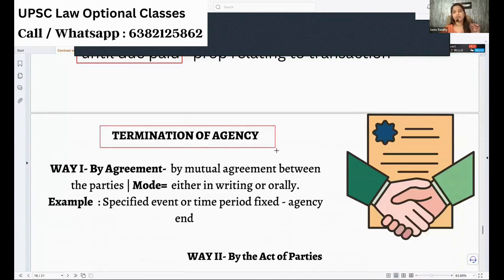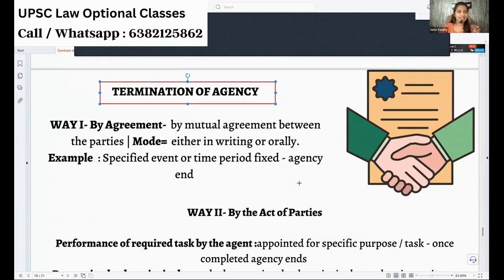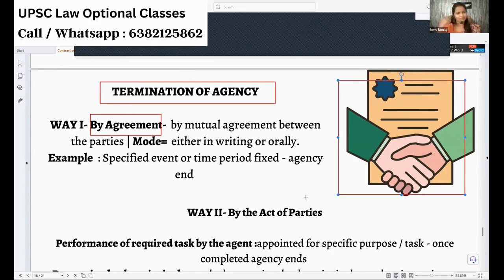Termination of agency. We all saw how an agency is created, what are the rights, who's an agent, everything, even a sub-agent. But now we are coming to the end. How can an agency be terminated? By agreement, clean and simple. I write a mutual agreement, orally or written or some way, that the agency is ending today.